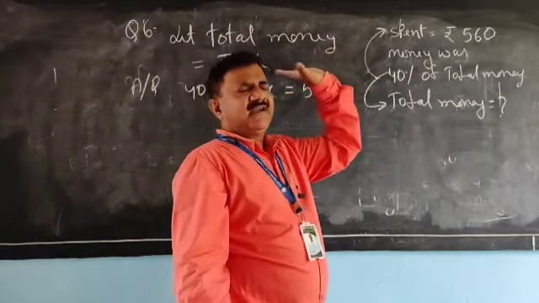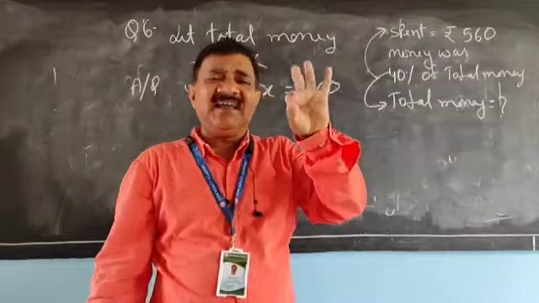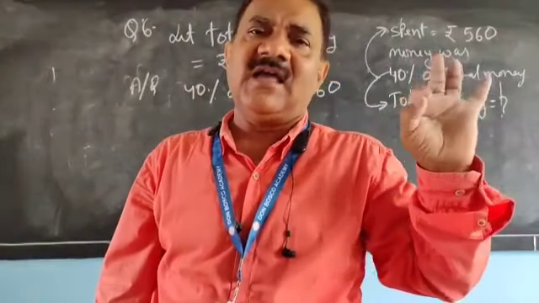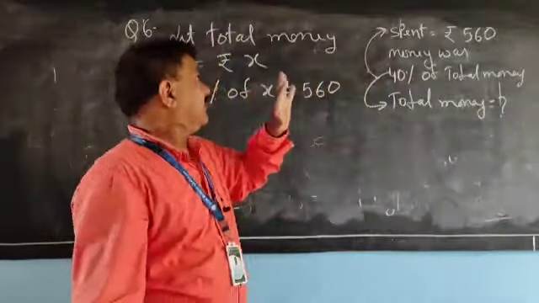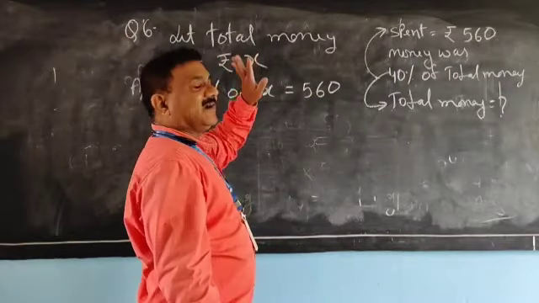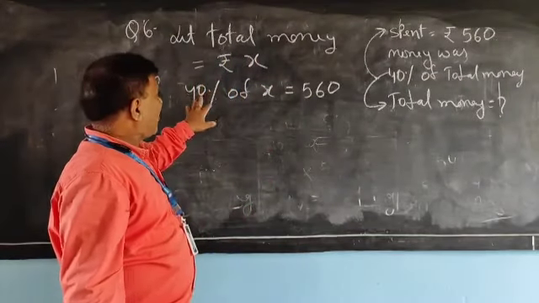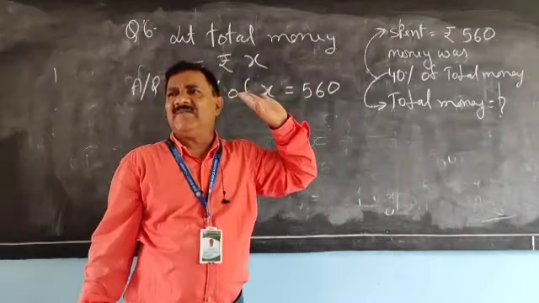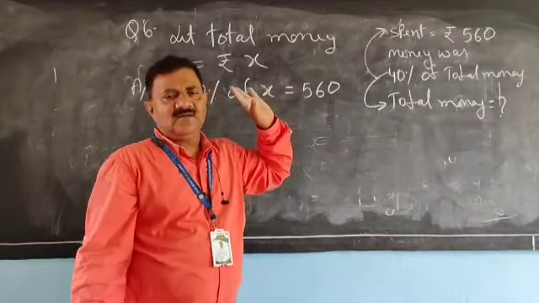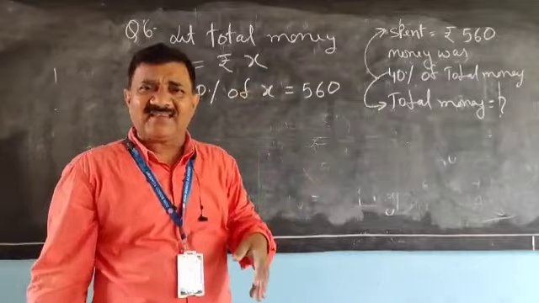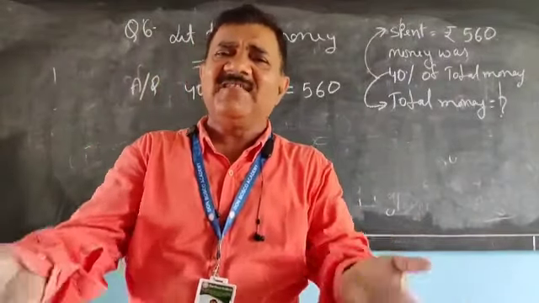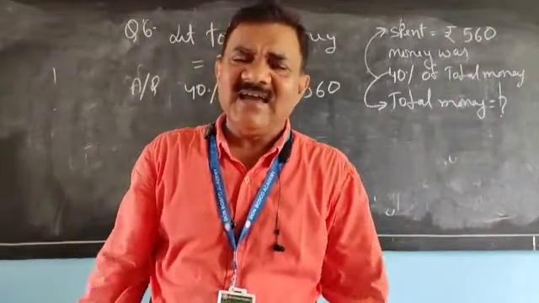You have spent 560 rupees and that money is 40% of the total money, and you have to find the total money. Total money you have considered x and 40% of x is 560 rupees. So let us find the value of x. The value of x will be the total money and that will be the answer.